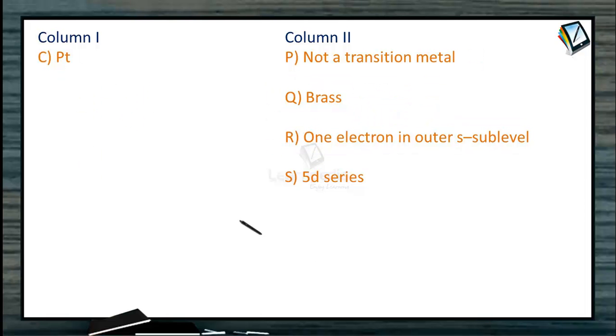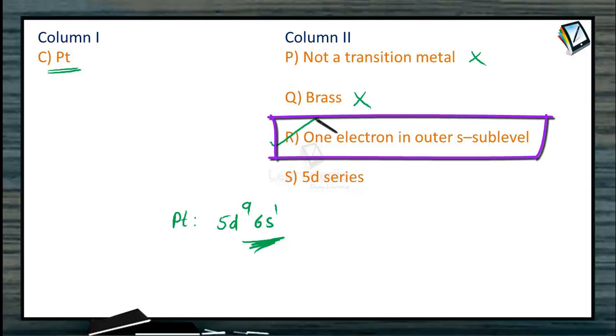Then platinum. So this platinum is also a transition element. So this cannot be our answer here. And no need to think about the alloy brass. Let us see whether it has 1 electron in its outer s sublevel or not. The outer electronic configuration of platinum is 5d9 6s1. So that is the reason why definitely this should be there in our matching.